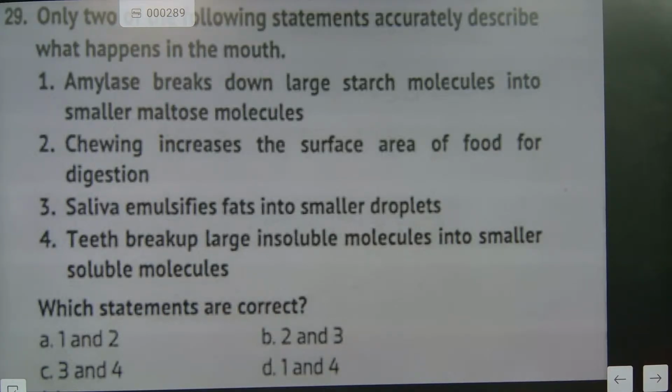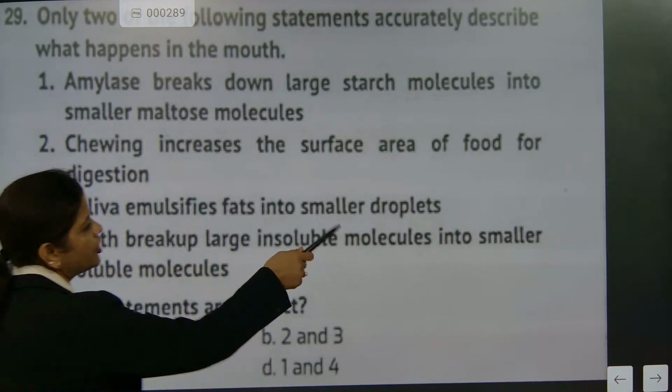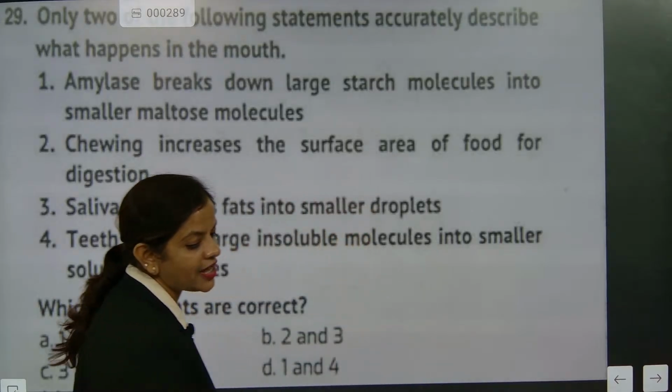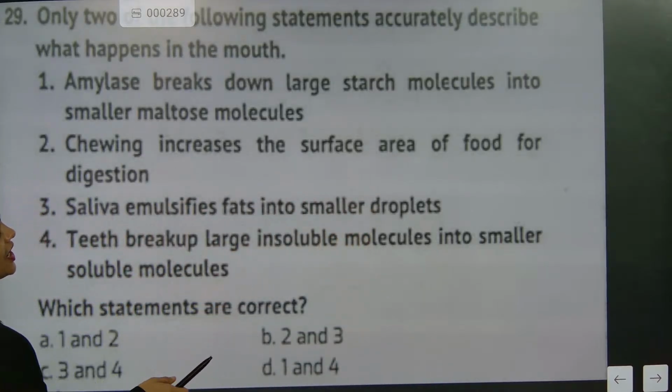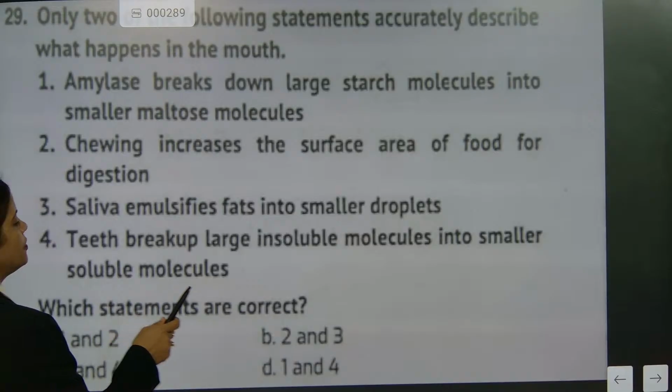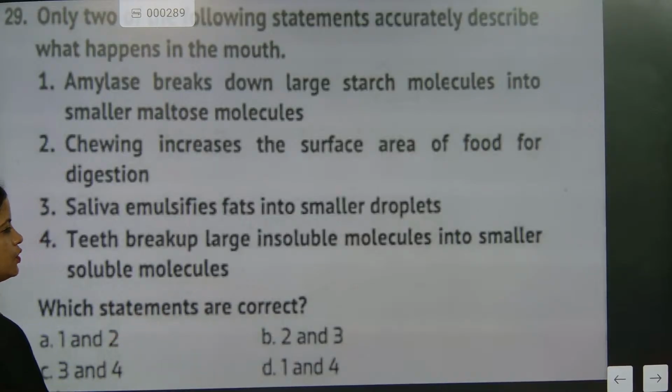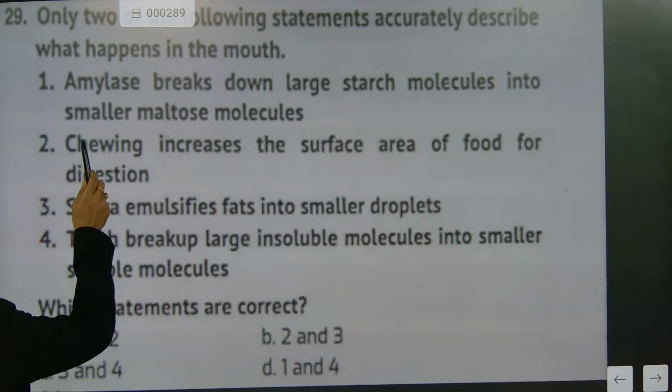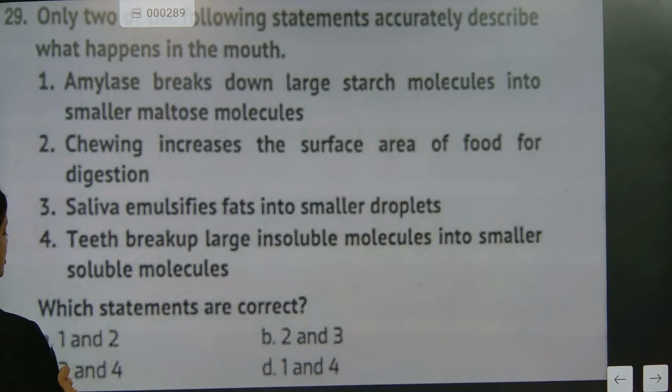Check this one out now. Amylase breaks down large starch molecules into smaller maltose molecules. That one is correct. Chewing increases the surface area of food for digestion. Correct. Saliva emulsifies fats into smaller droplets. Saliva cannot do this. That is bile juice. Third, teeth break up large insoluble molecules into smaller soluble molecules. Insoluble to soluble? No. First and second is the correct answer. So first and second is A.